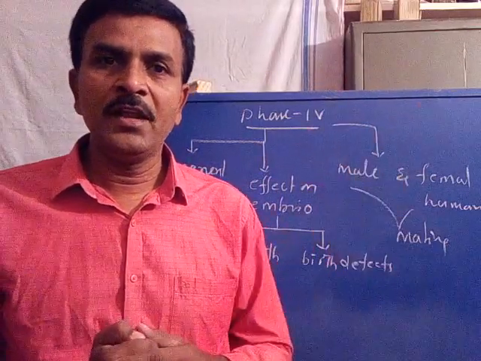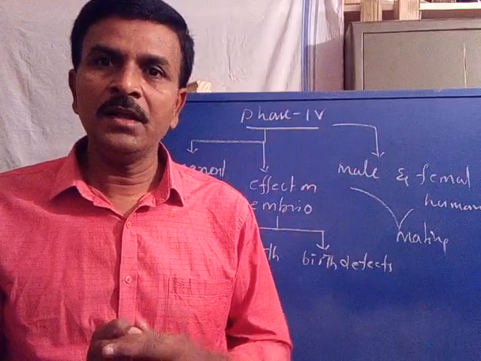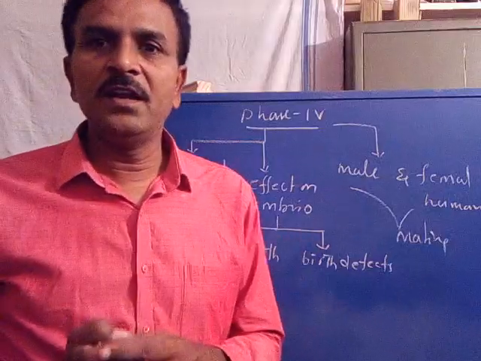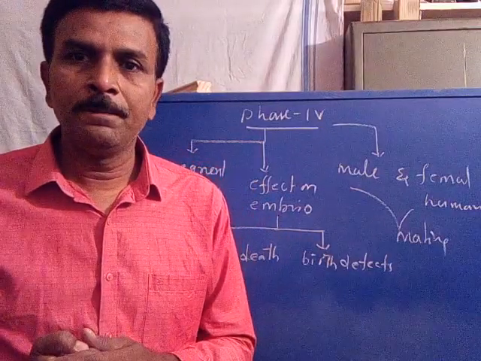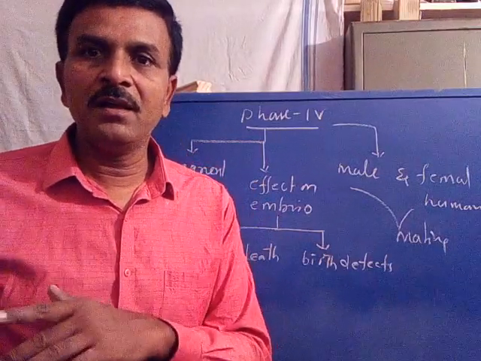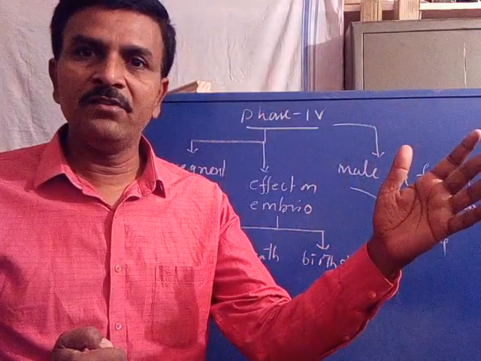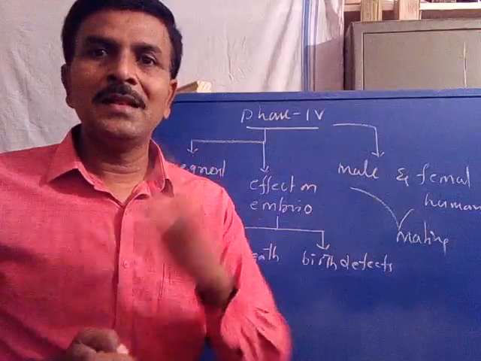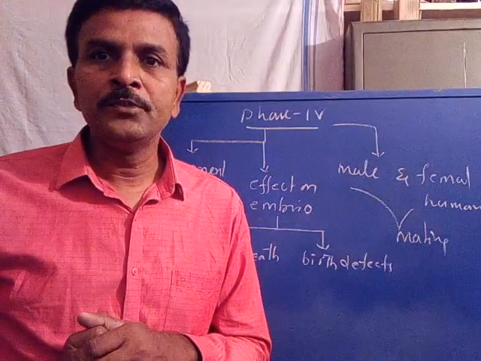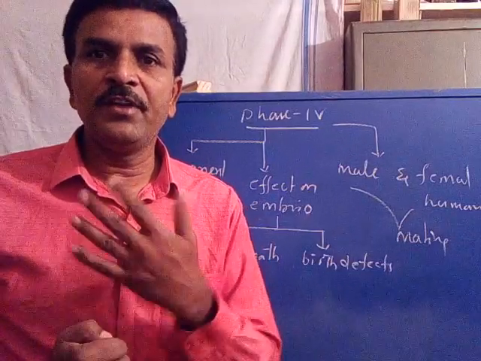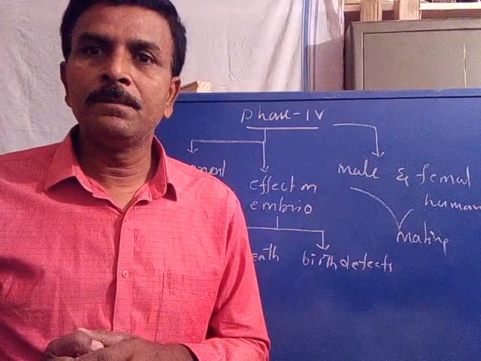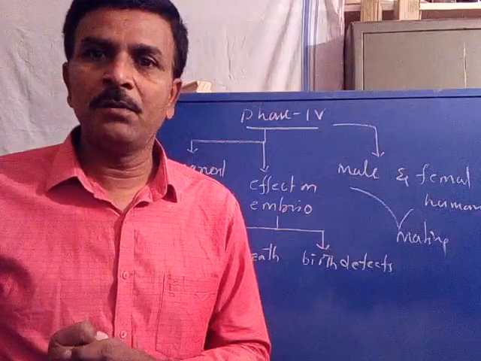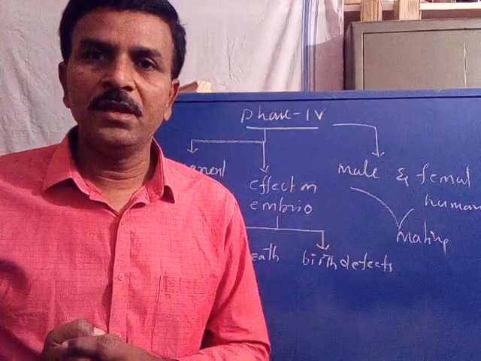Phase 1 is in healthy volunteers, phase 2 in patients suffering with the targeted disease, phase 3 also in patients of the targeted disease, and phase 4 in pregnant women. If the drug passed safely through all the preclinical study stages and clinical study, phase 1, phase 2, phase 3, phase 4, then the drug was applied to the Food and Drug Administration, FDA, for its approval in order to launch the new drug molecule in the marketplace. So this is the process involved.